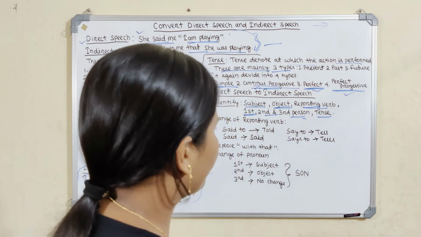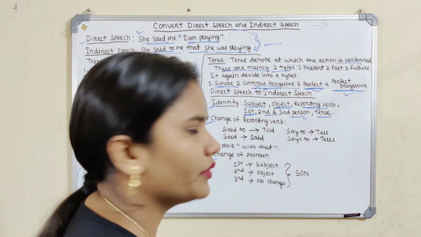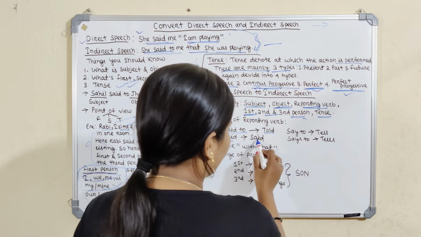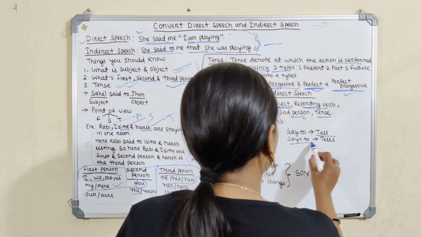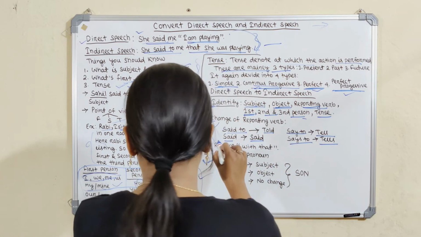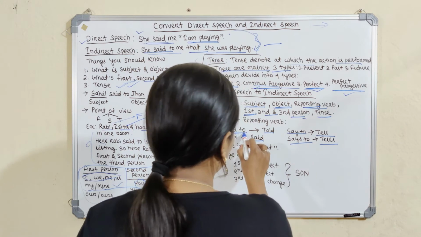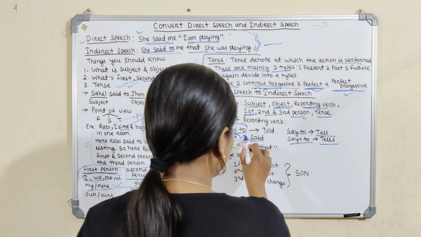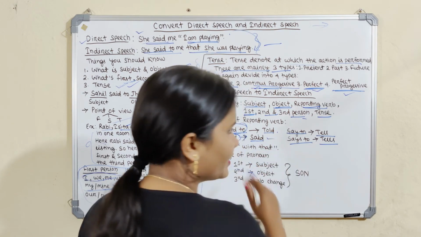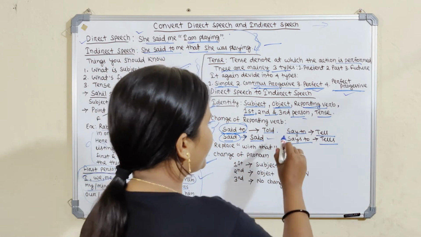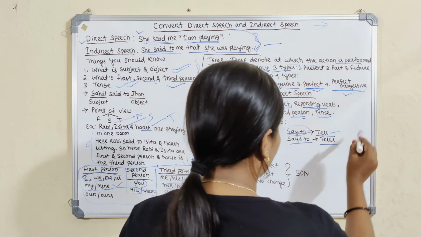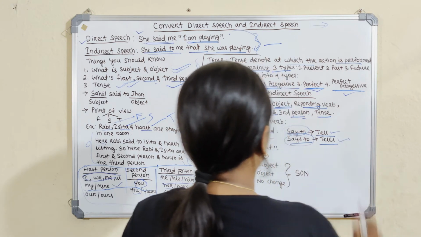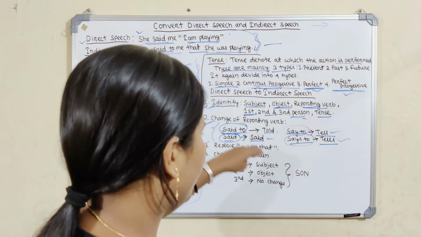Then secondly we have to change the reporting verb. Said to is converted into told, said remains said, say to is converted into tell, and says to is converted into tells. In the reporting verb, if the sentence has said to, then it changes into told. If the sentence has said, then it remains said, with no change. But if say to is there, then we change it to tell. If says to is there, with the s added, then it is converted into tells. This is how we change it secondly.